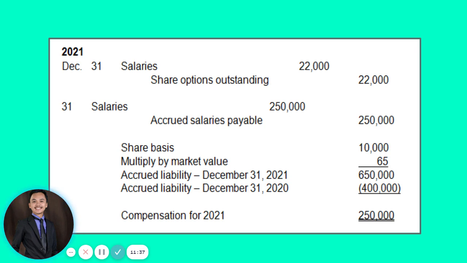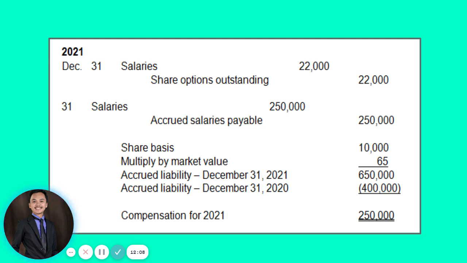And then this time, let's account for our total accrued salaries payable. So let's go back again to the problem. The market value on December 31, 2021 becomes 65 from 60. So this will be our basis this time to compute our accrued liability on December 31, 2021. That gives us a total of 650,000 from 10,000 phantom shares times 65 fair market value.